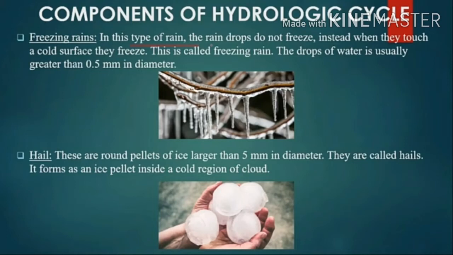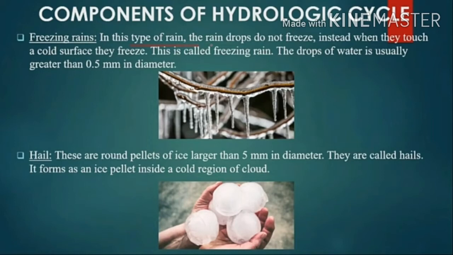Freezing rain. Sometimes rainfall falling through cold air near the ground does not freeze in the air. Instead, the raindrops freeze when they touch a cold surface. Look at the picture. It touches the cold surface. It is freezing rain. This is called freezing rain, and the drops of water are usually greater than 0.5 mm in diameter.